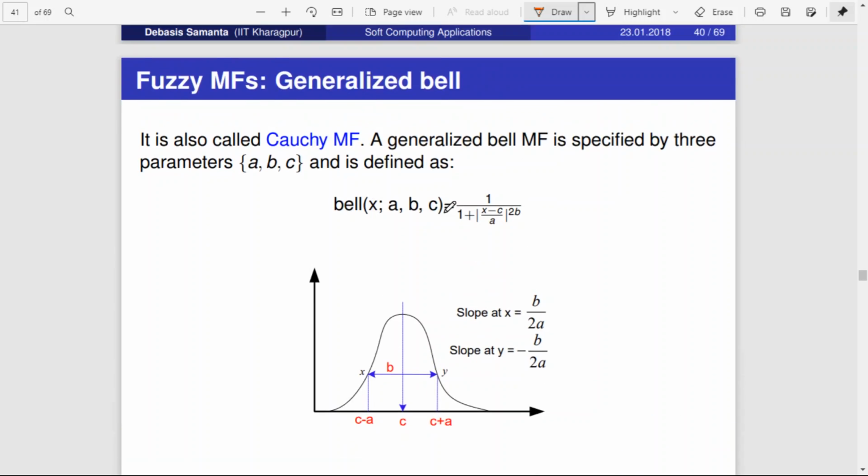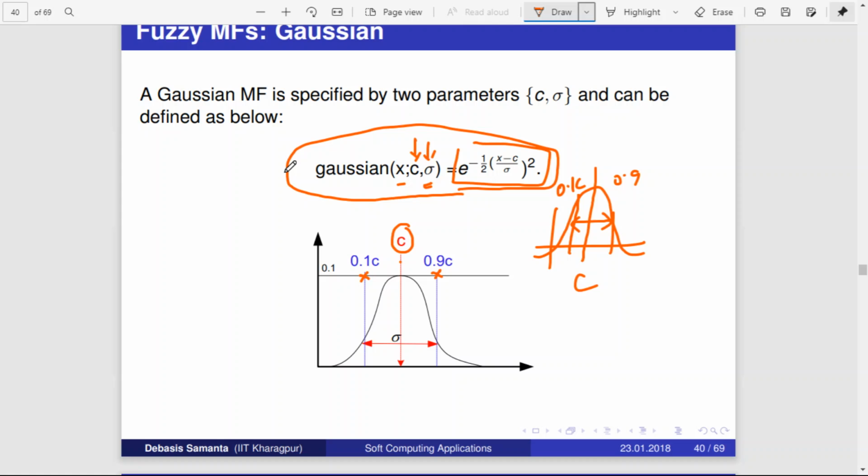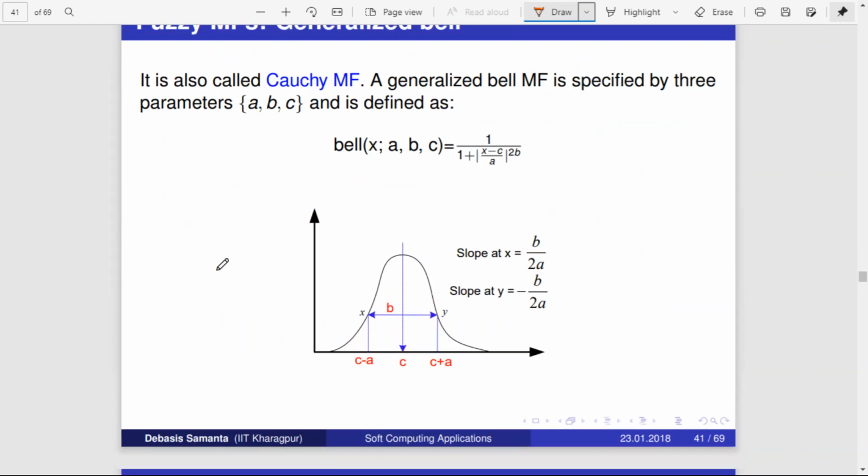This Gaussian function is otherwise called the bell curve. So both Gaussian function and bell curve actually represent the same thing. It can also be called a bell curve.